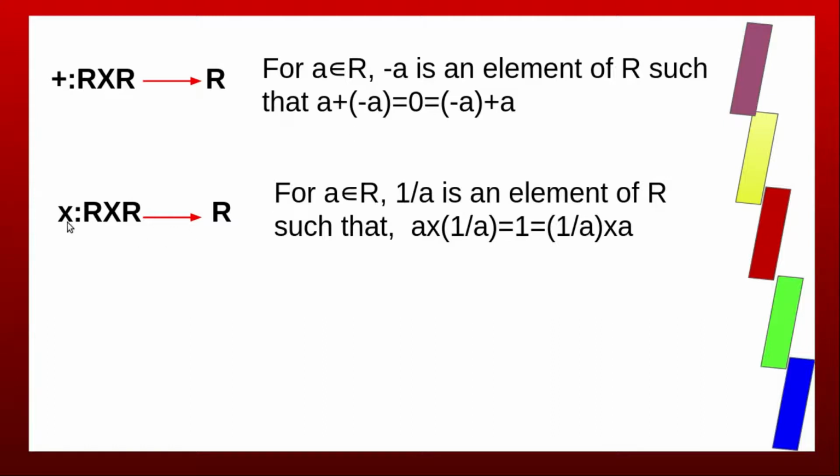Now multiplication maps from R cross R to R. For any A belonging to R, 1 by A is an element of R such that A into 1 by A equals 1, that is equal to 1 by A into A. 5 into 1 by 5 equals 1. 7 into 1 by 7 equals 1. So 1 by 7 is the inverse of 7. 1 by 9 is the multiplicative inverse of 9. 10 is the multiplicative inverse of 1 by 10.